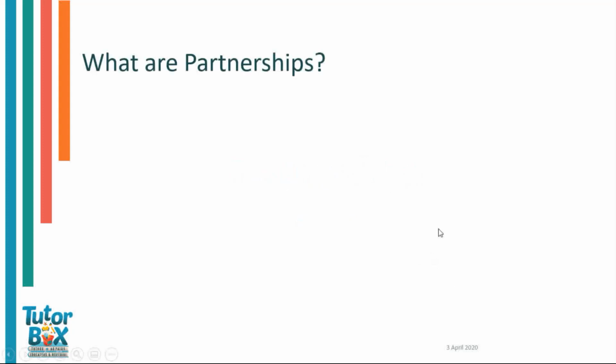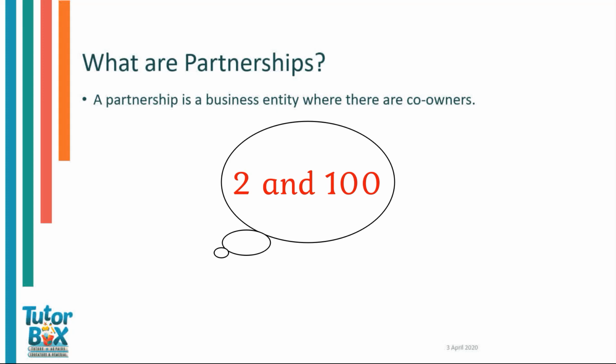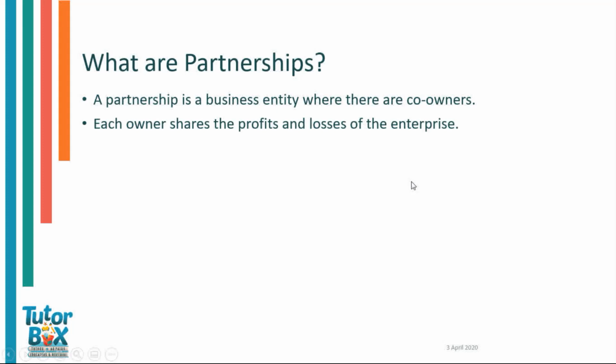What are partnerships? A partnership is a business entity where there are co-owners. This simply means that there are between 2 and 100 partners in a business. However, in grade 12, you will only work with 2 or 3 when it comes to your transactions and financial statements. Each owner shares the profits and losses of the enterprise. This means that partners either reap the reward of the business or take an L and lose out on the cash.